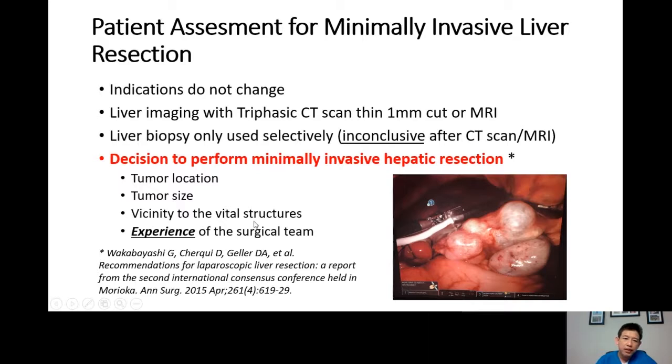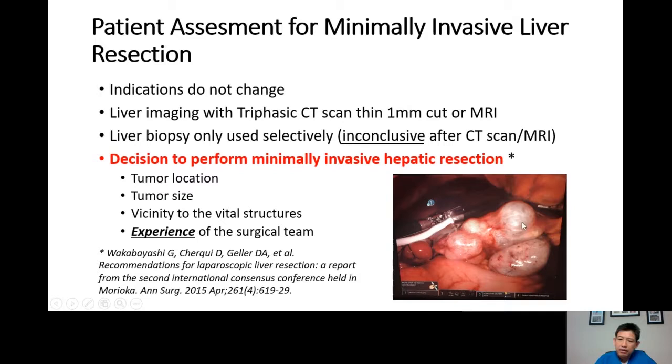Distance or vicinity to the vital structures. For example, if the tumor is invading the vena cava, the major vascular structure that brings blood from the bowel and the legs toward the heart. If we know from the get-go that the patient needs a reconstruction of the vena cava, that operation should be done open to enable the vascular reconstruction to be done safely.